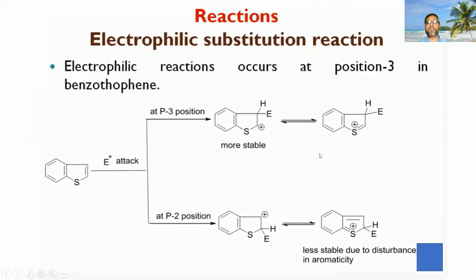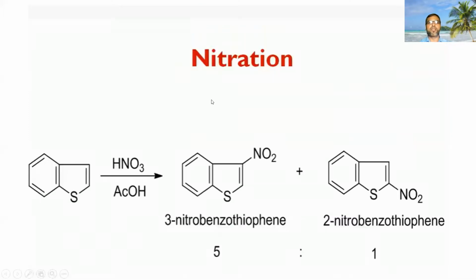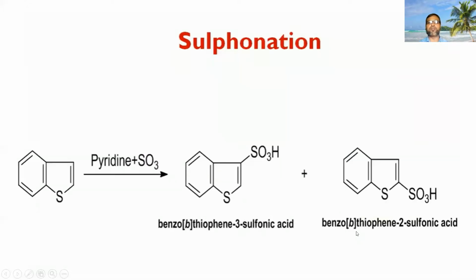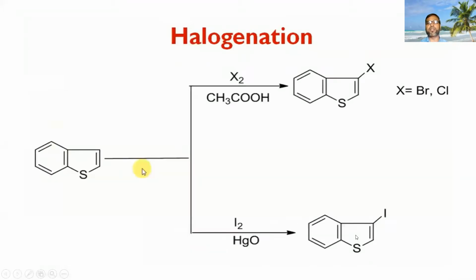So this path is more favorable. That's why in nitration, benzothiophene undergoes nitration. It gave 3-nitrobenzothiophene and also 2-nitrobenzothiophene. Sulfonation, it gave benzo[b]thiophene 3-sulfonic acid and also benzo[b]thiophene 2-sulfonic acid.